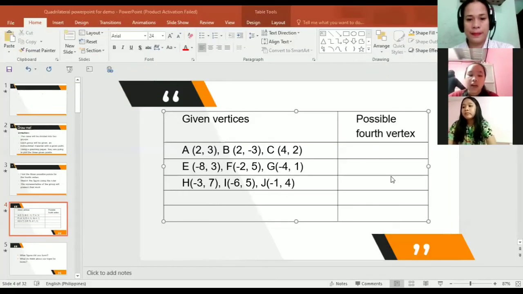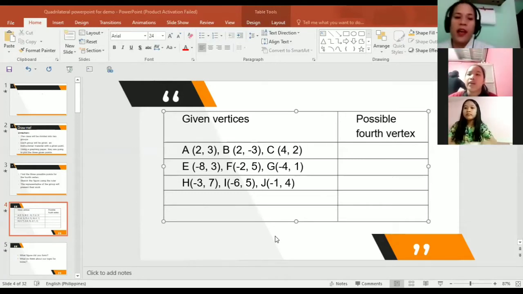So as we given the points A, B, and C, we get the possible fourth vertex, which is 0 and -1. And then the next points are E, F, and G. As we given the points, we get the possible fourth vertex of it, which is 2 and 3. The last points are H, I, and J, and the possible fourth vertex of it is 2 and 6. Thank you.